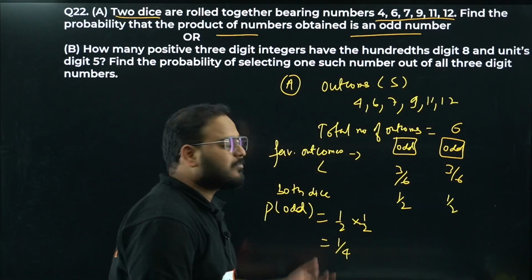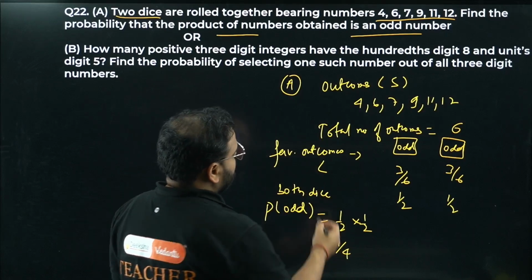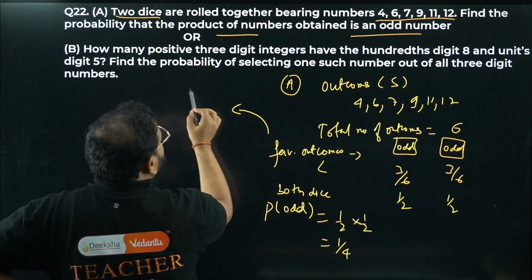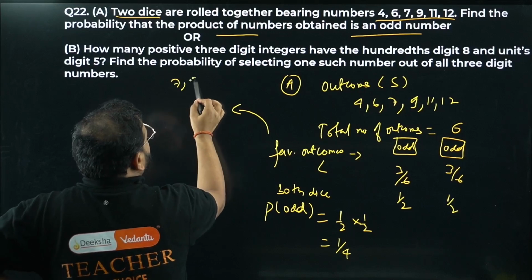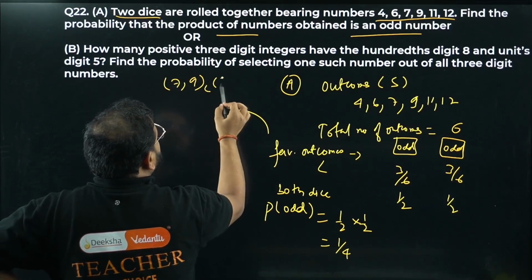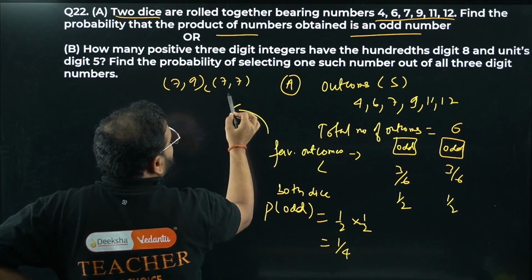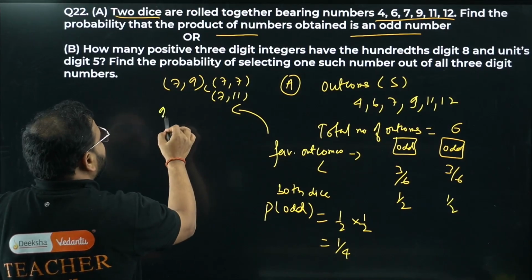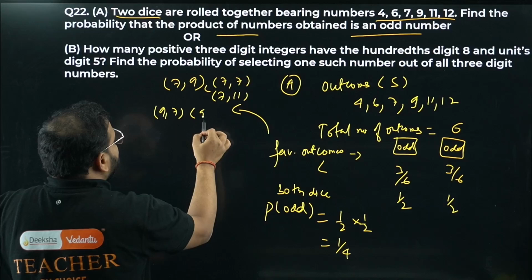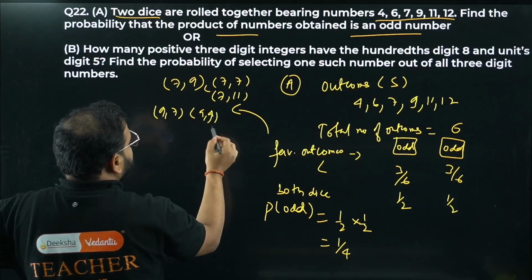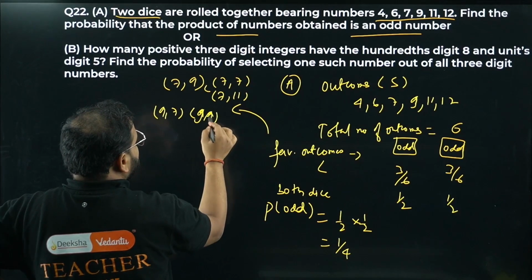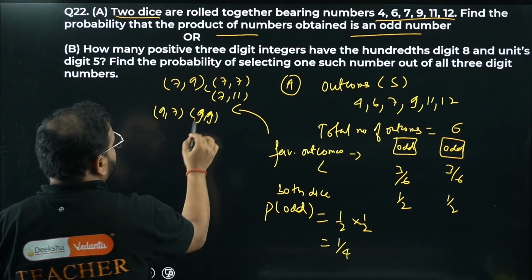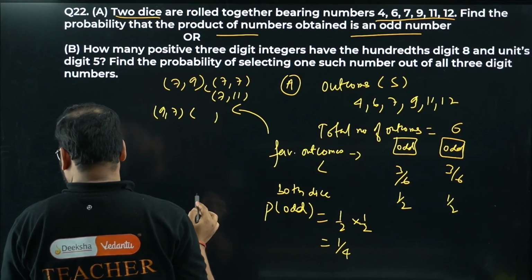Otherwise, what you can do is write the favorable outcomes. First 7 with 9, 7 with 7 and 7 with 11. Same way, 9 with 7, 9 with 9 and 9 with 11.